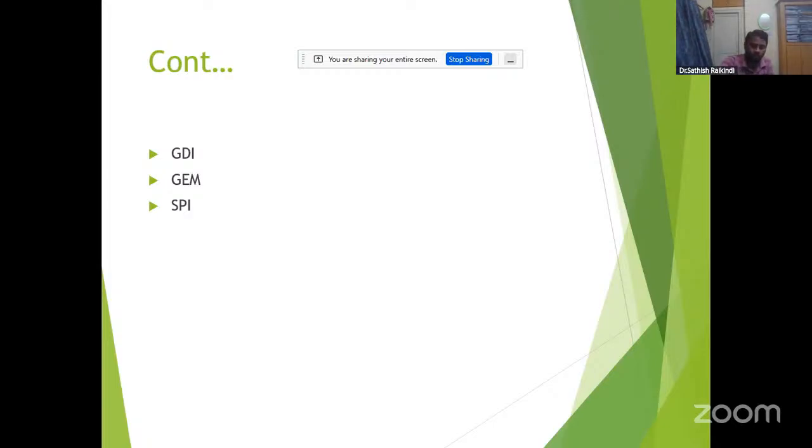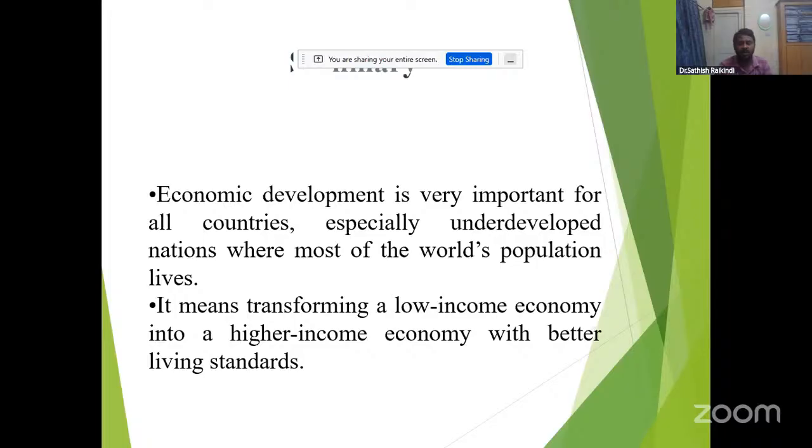In total, there are 11 indicators of economic development. Then we'll see a summary of Unit 2. Economic development is very important for all countries, especially underdeveloped countries, where most of the world's population lives.